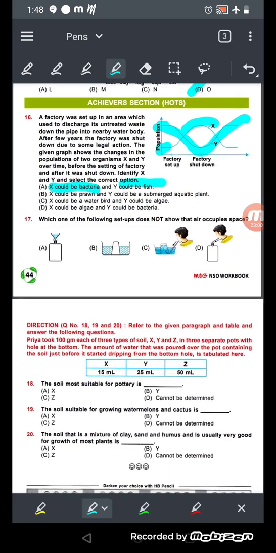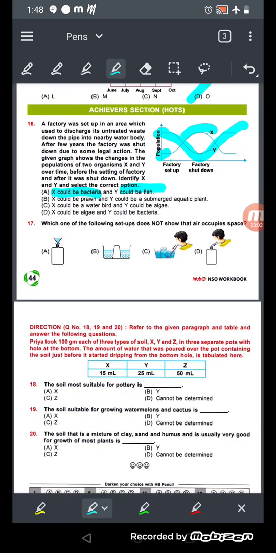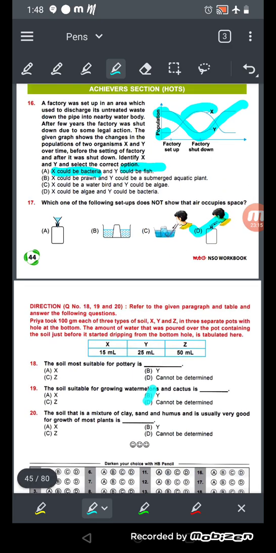Okay, now come to number 17. Which one of the following setups does not show that air occupies space? Which of these shows that air does not occupy space? Okay, so the answer will be number D. Why? Because air always occupies space. Air has no size or shape of its own, but it fills every space. The first three options are showing that yes, it takes space, but in number D it's not showing.